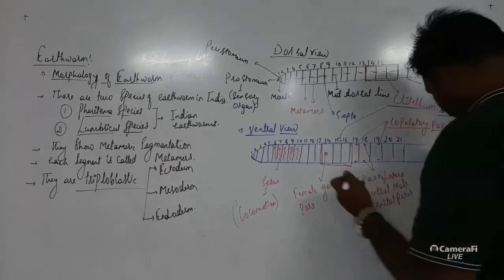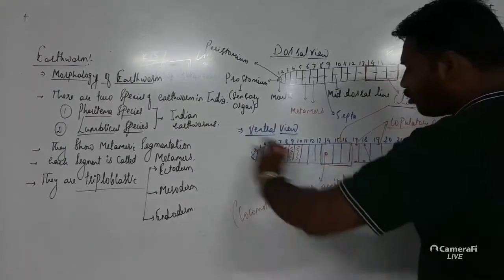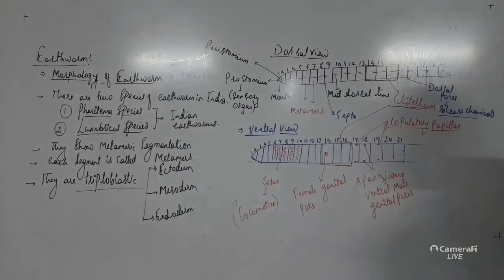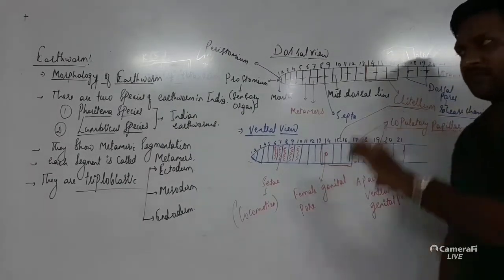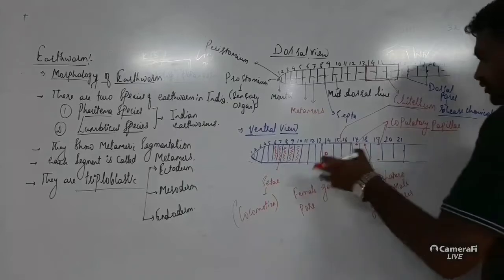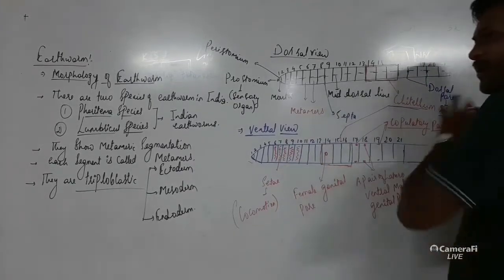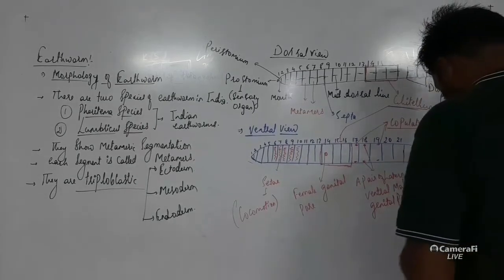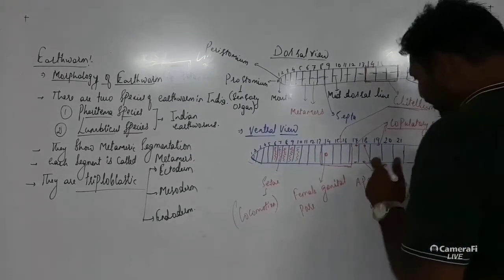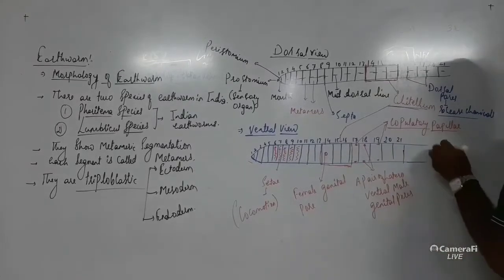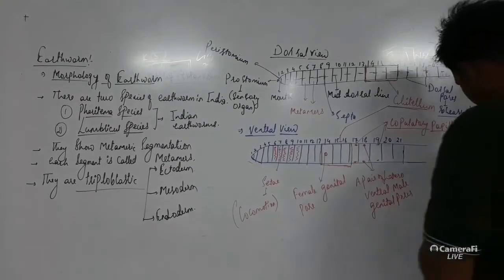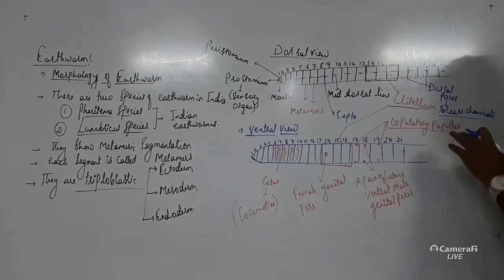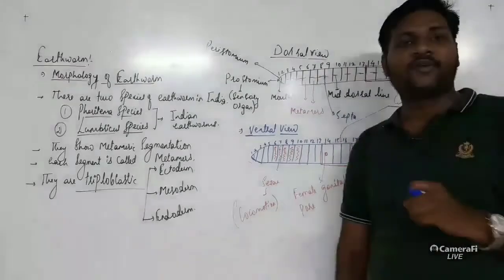They are present throughout the body except the first and the last part, that is the anus part of the earthworm's body. So the first few segments don't have setae, and the last segment doesn't have setae. Now the movement in the earthworm is regulated by two different types of muscles.